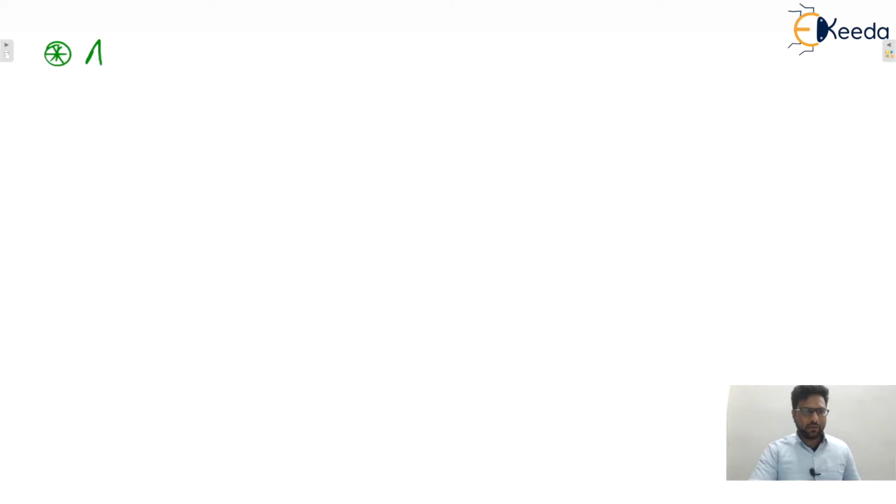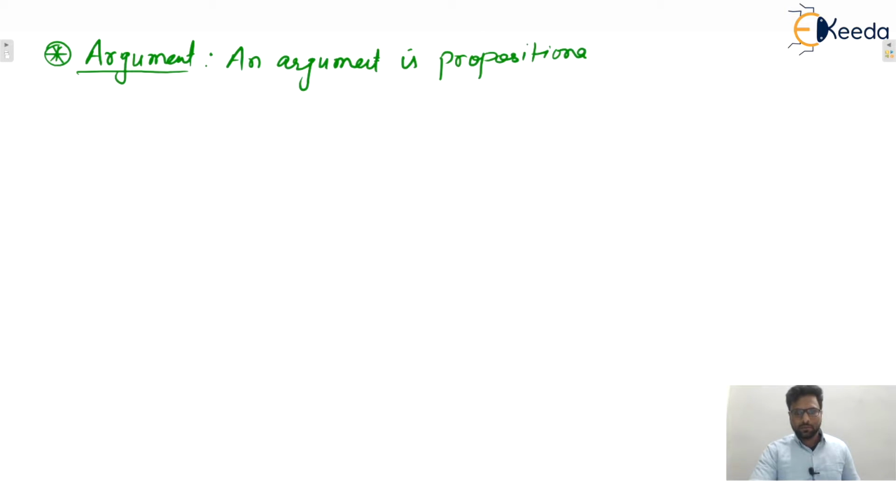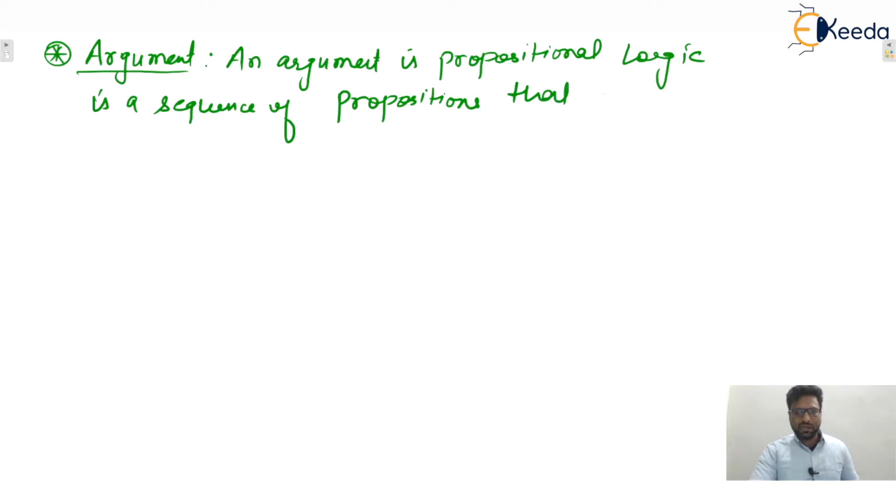So we can say that an argument in propositional logic is a sequence of propositions that ends with a conclusion. So write down, an argument in propositional logic is a sequence of propositions that end with a conclusion.